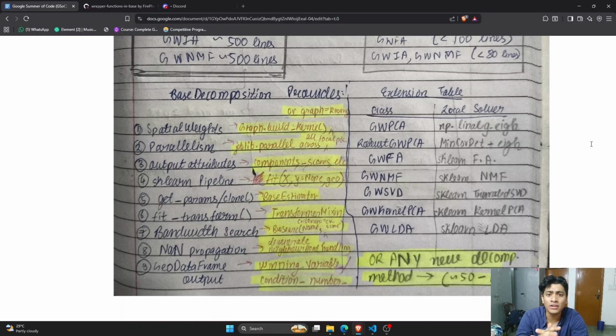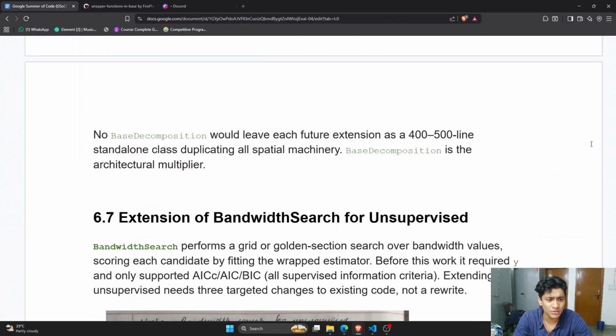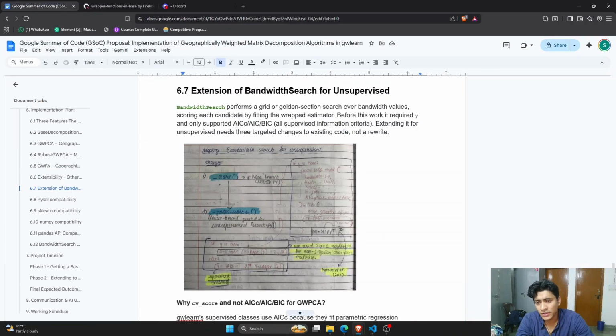But all of that in less than 80 lines of code. So that is a very optimized, extensible and maintainable method of writing code, right? Since the fit method is always common to all, we just have to implement the fit local method, right? Let's discuss the extension of bandwidth search.